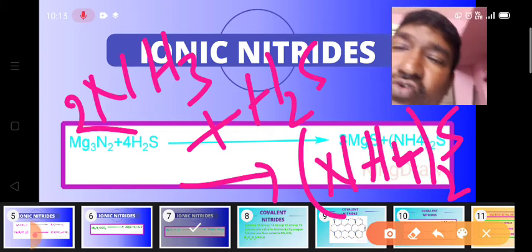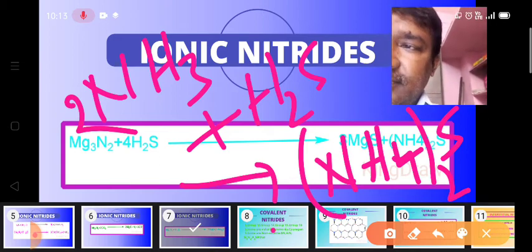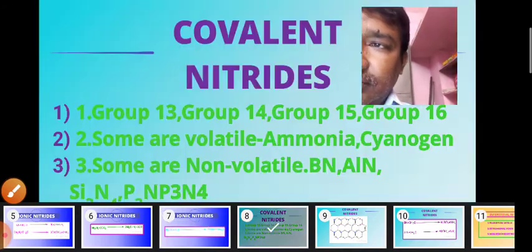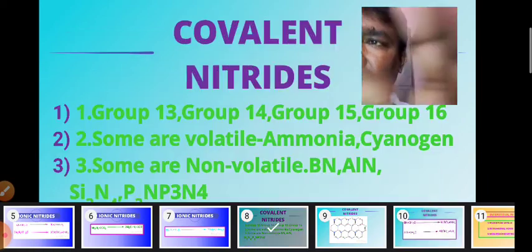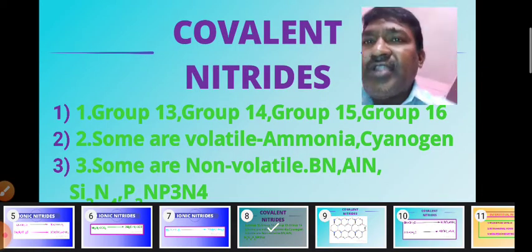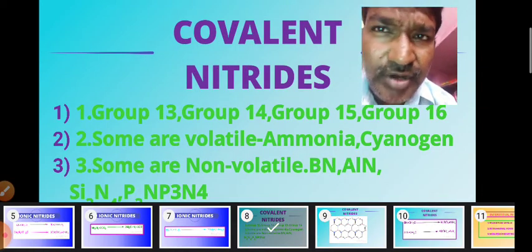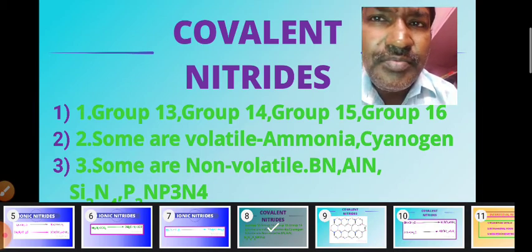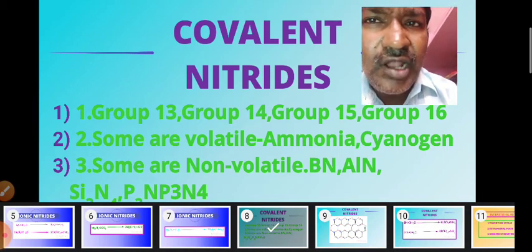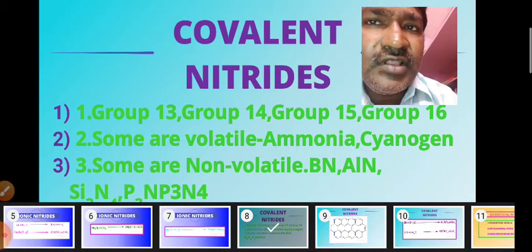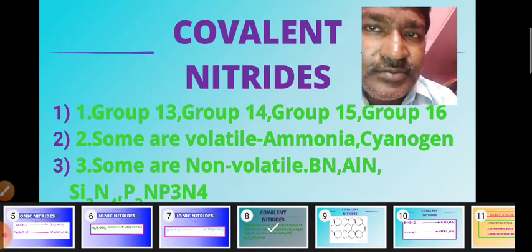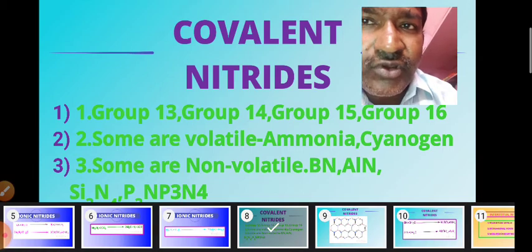Then we go for the covalent nitrides. We know very well that covalent compounds are formed between the elements which have almost the same electronegativity. So here we know very well that non-metals exist only in the P block, and nitrogen is also a non-metal.